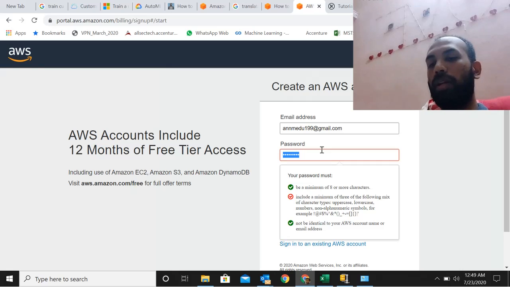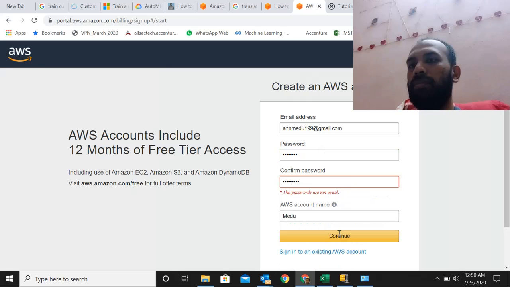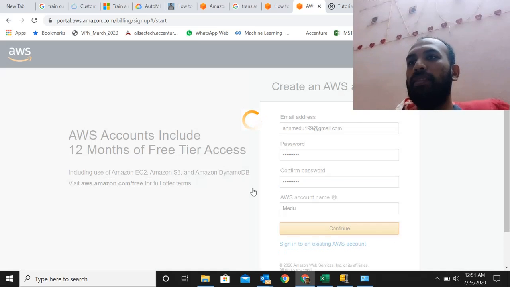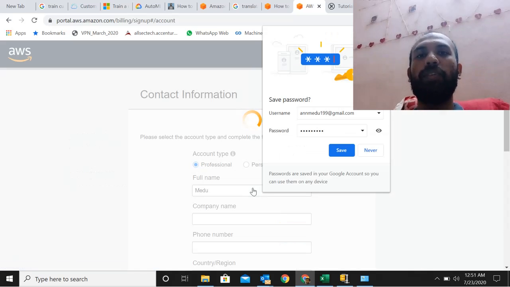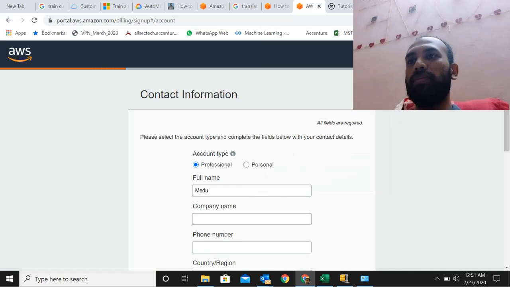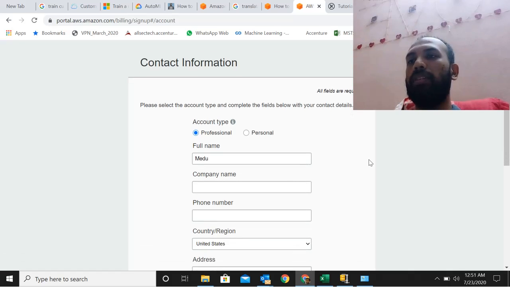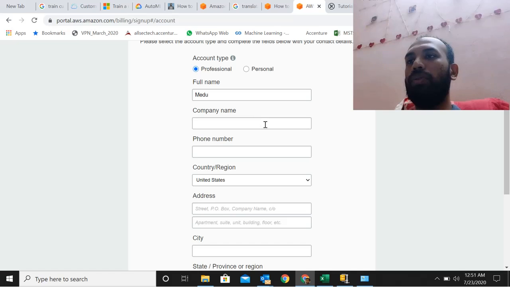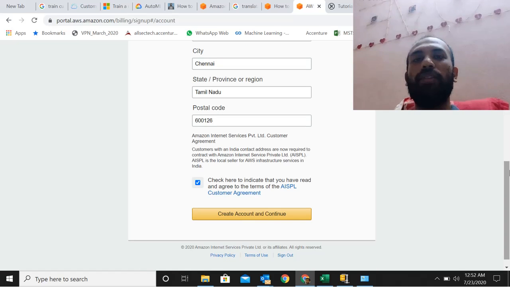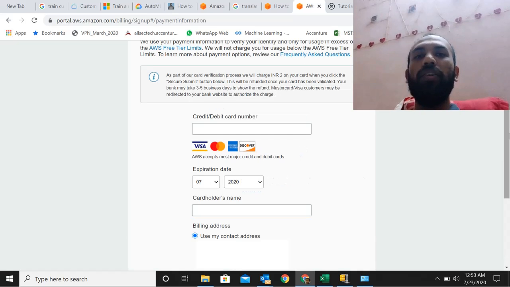Let me go ahead and set up my own password. Let's submit the password. Your Amazon service account is getting created. It's asking for some of our contact information. Let's fill out the details, then click create account and continue. Now it will ask for your credit or debit card at this point.